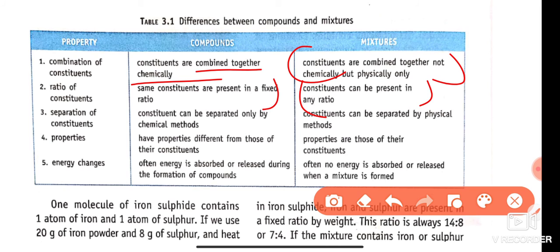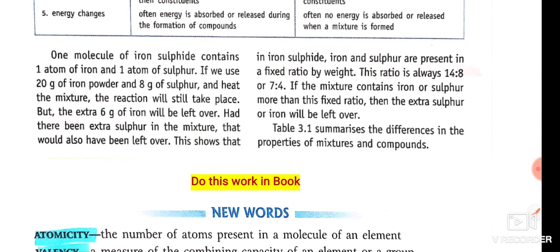In a compound, constituents can be separated only by chemical methods. In a mixture, constituents can be separated by physical methods. A compound has properties different from those of its constituents; a mixture has the properties of its constituents. Often energy is absorbed or released during the formation of a compound. Often no energy is absorbed or released when a mixture is formed. Clear, students? This activity is clear up to here.